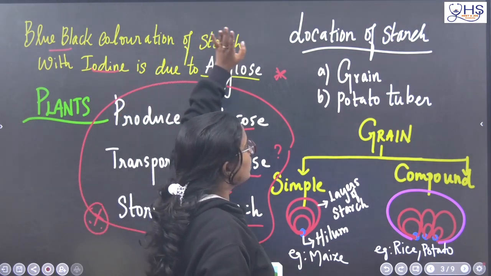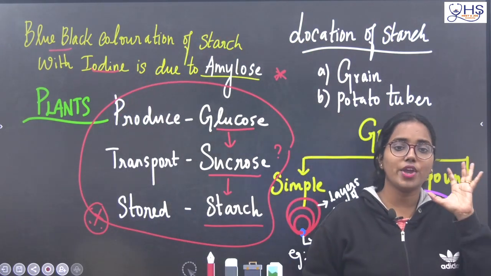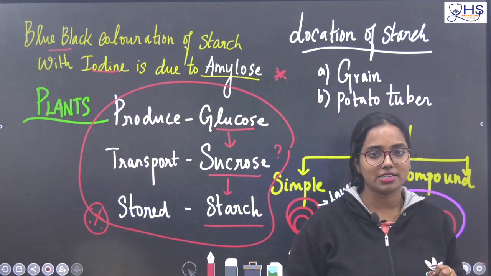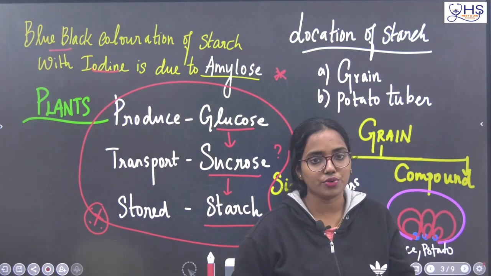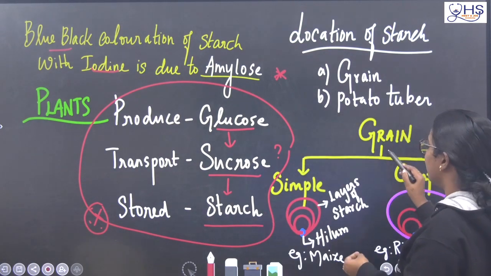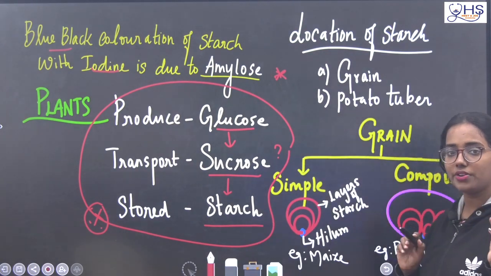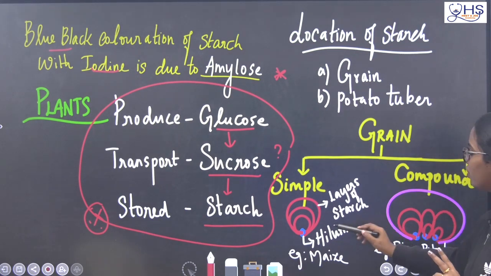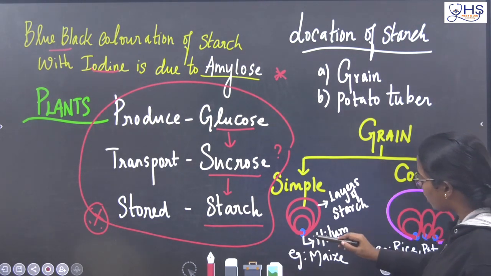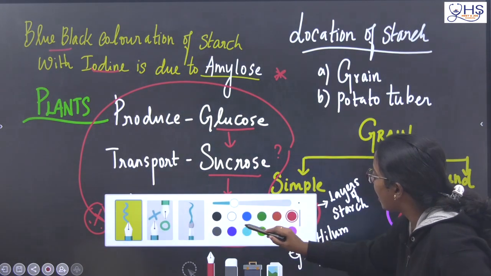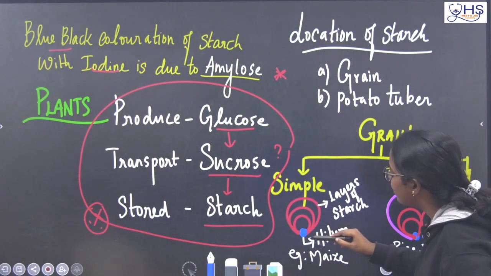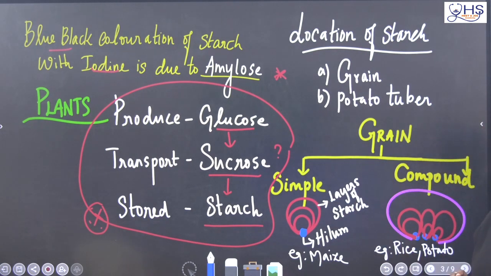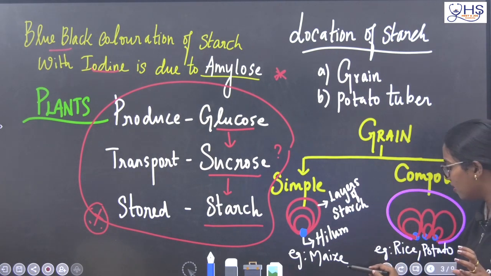Yes. Next, if you take the location of the starch, where is the starch exactly located in plants? It is located in the grains, the edible material, the grains and the potato tubers. If you take the grain, there are two different types of grain. One is simple grain, another one is compound grain. A simple grain has one single hilum, and the single hilum is surrounded by layers of starch. This is seen in maize.